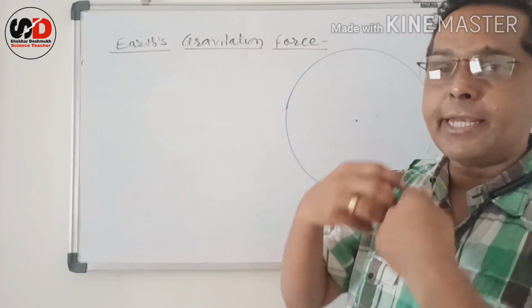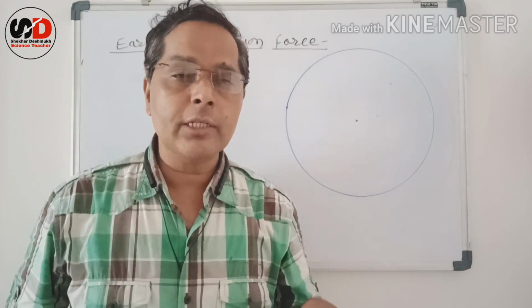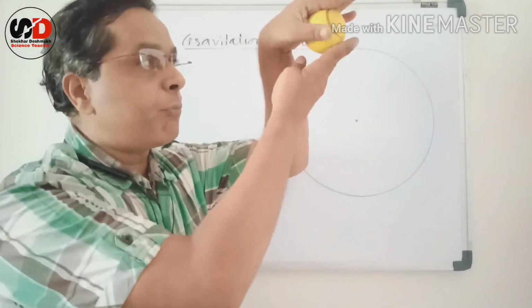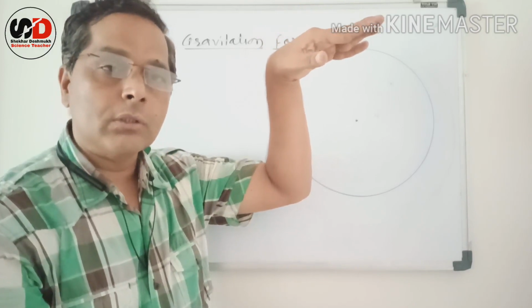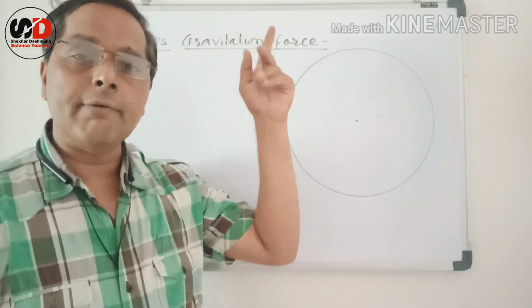Not only a ball but any object, if it is going up, its speed goes on reducing, its velocity goes on decreasing continuously, and at one stage the velocity becomes zero, and from that point it starts falling down. And the reason is Earth's gravitational force.